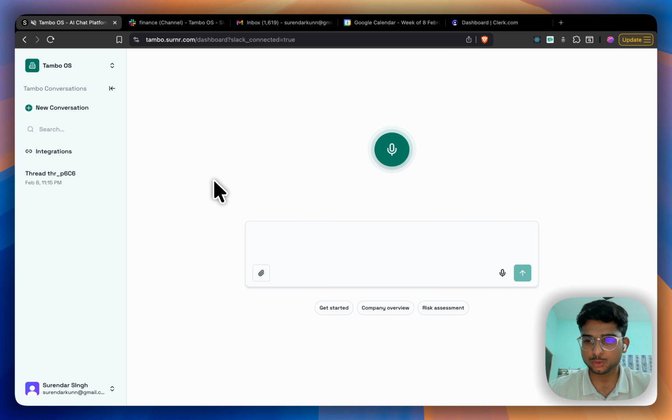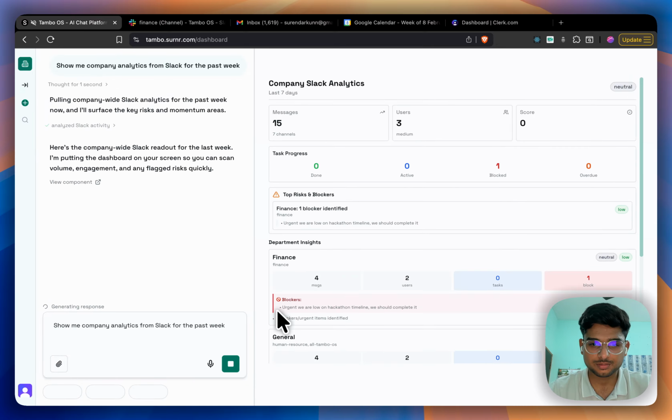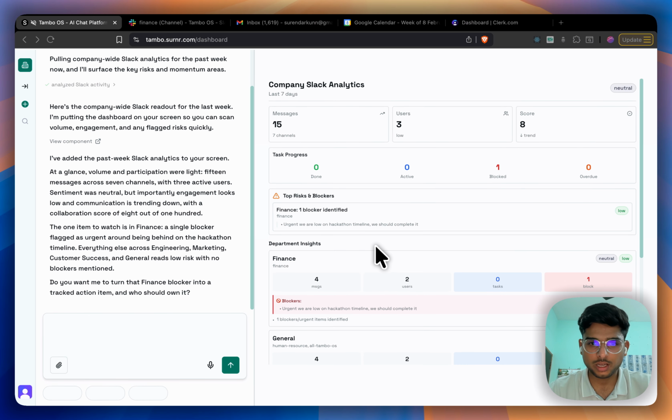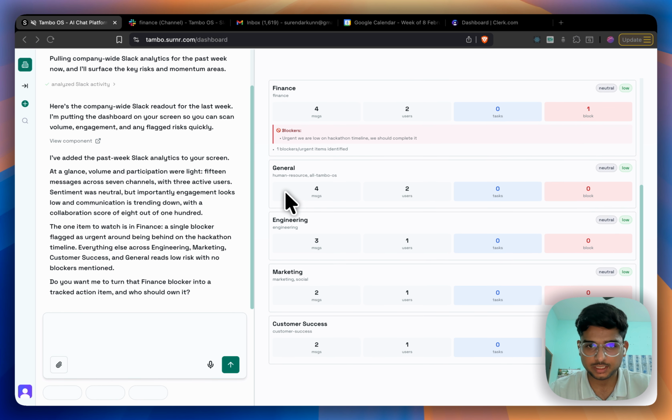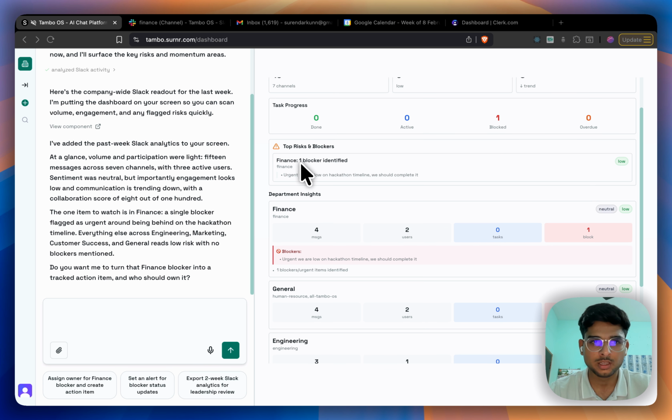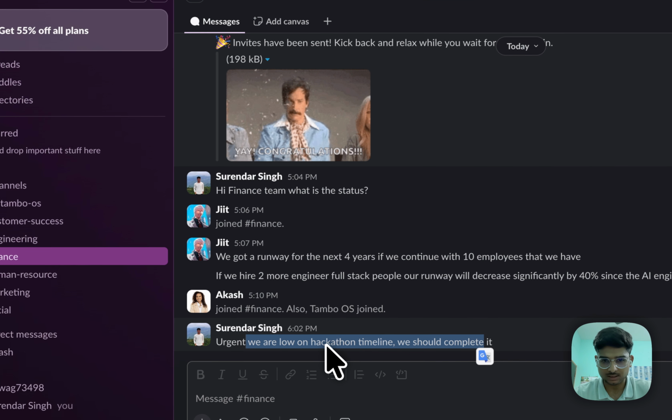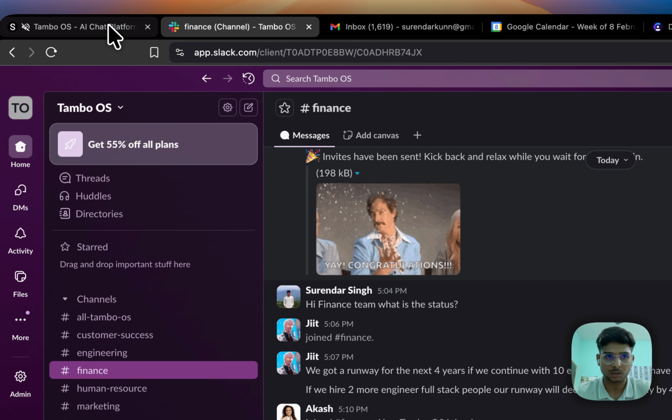So let me walk you through a scenario. I am a CEO and I have a lot to manage. So I'm starting my day going over what is happening around the company. So I got the necessary details that I wanted. I can see all the departments, and there is a specific blocker in the finance department about the hackathon timeline. If I go into Slack, yes, we do have a blocker about it.